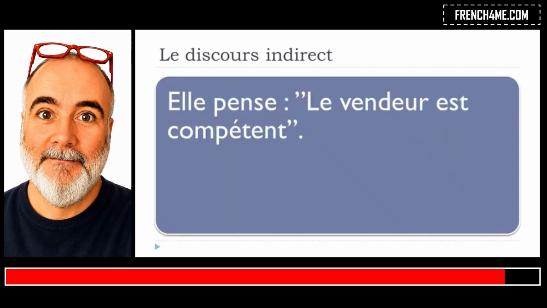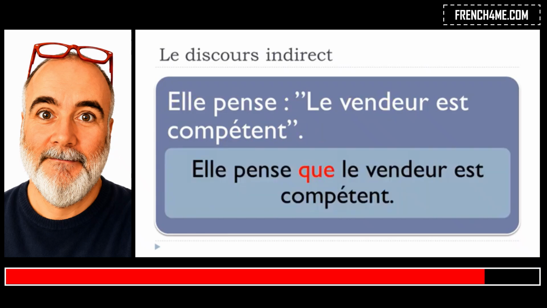discours indirect, because the discours indirect is basically if you've got one sentence like that: Elle pense, le vendeur est compétent. Okay, penser is to think, she thinks. Le vendeur, the seller, est compétent, is competent. Okay, so in that case, it's possible to have this kind of structure. But then if you want to combine these two sentences into one, you can just modify it, and that's what we call the discours indirect in that case, because you will get elle pense, so she thinks, que, that, and then you continue your sentence.